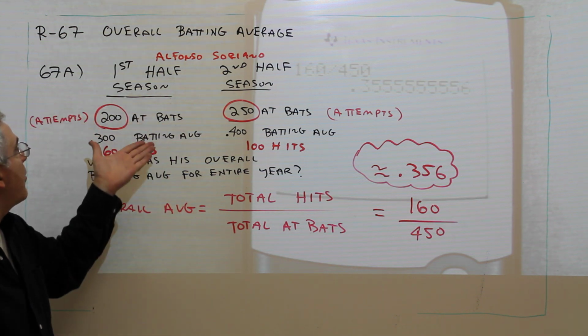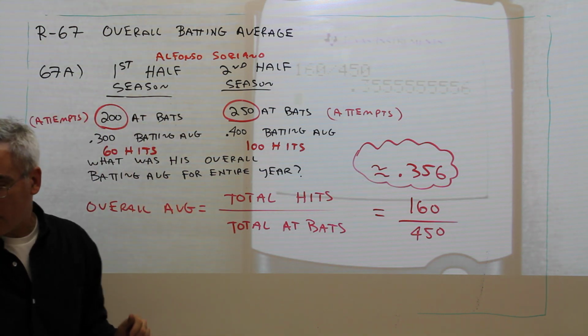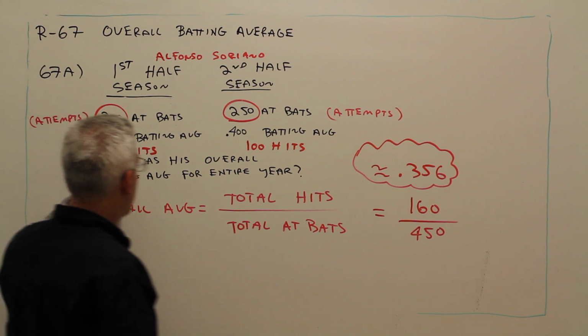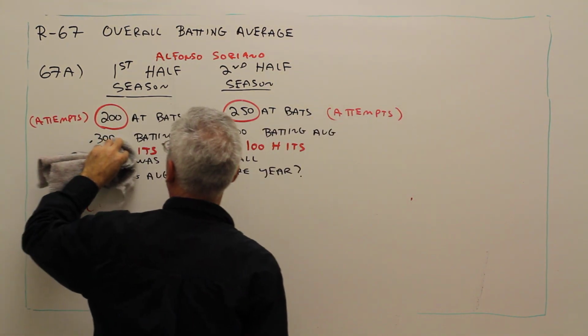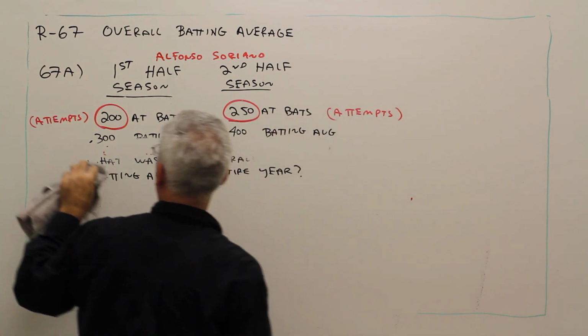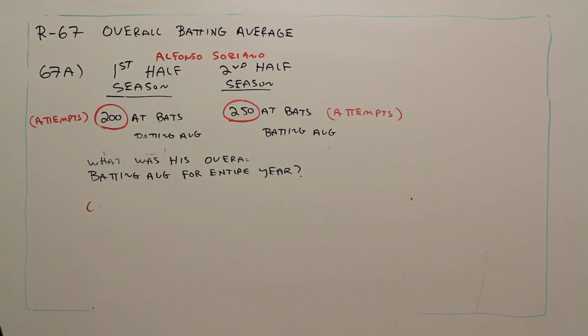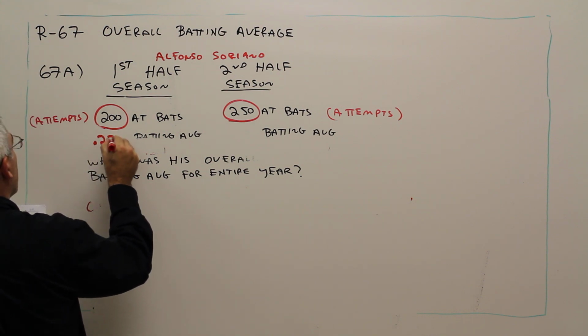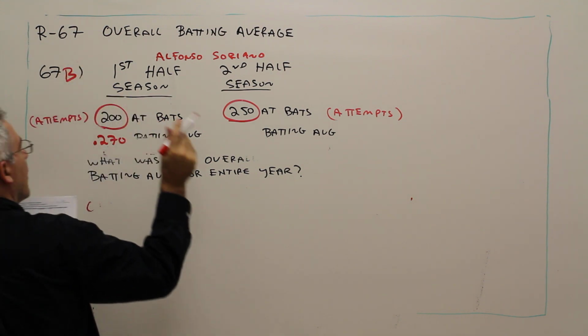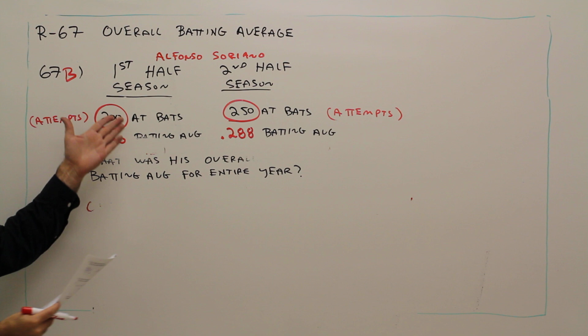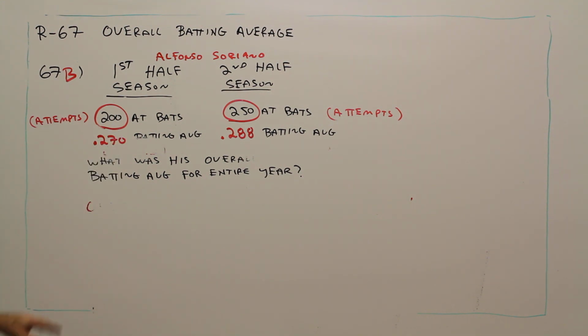All right, so I'm going to give you another problem. I'll just change a couple numbers slightly and see if you could work it out. Let's just change the batting averages to .270. This is now part B. And let's change this batting average to 0.288. We'll keep the same at-bats. All right, so try to work that problem out. I'll put the answer down momentarily.